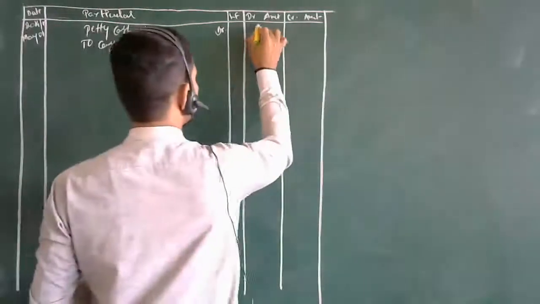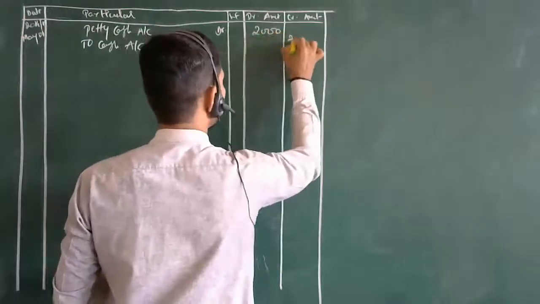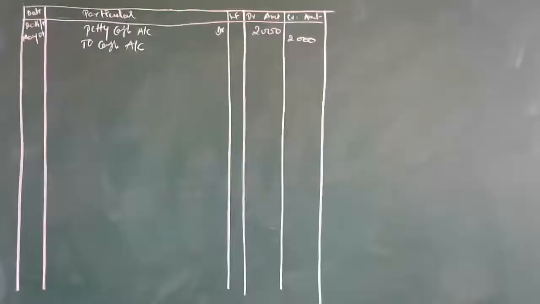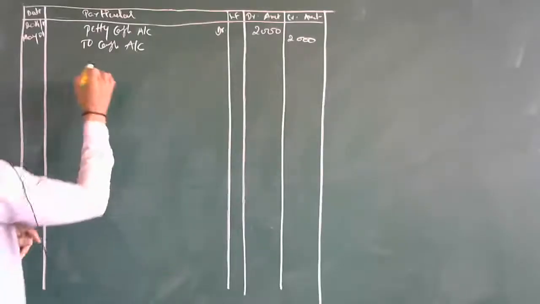The amount is 2000 rupees, right? Are you all present over here? Yes, sir. Cash paid to petty cashier.